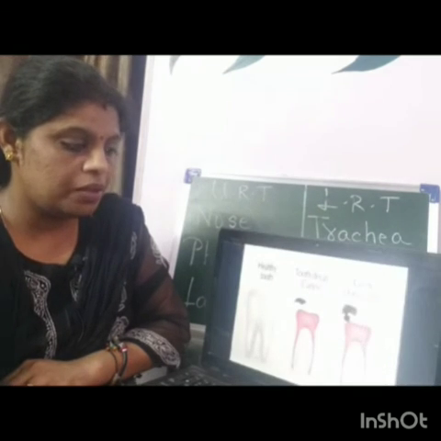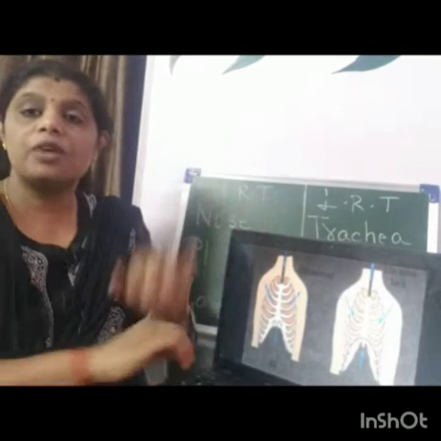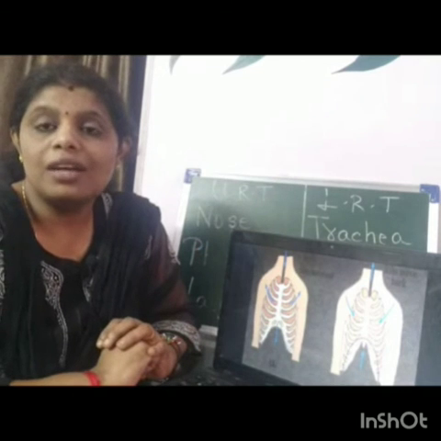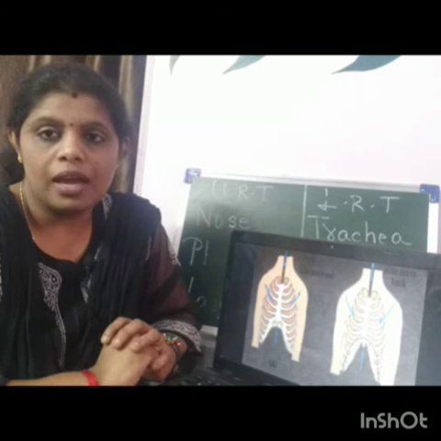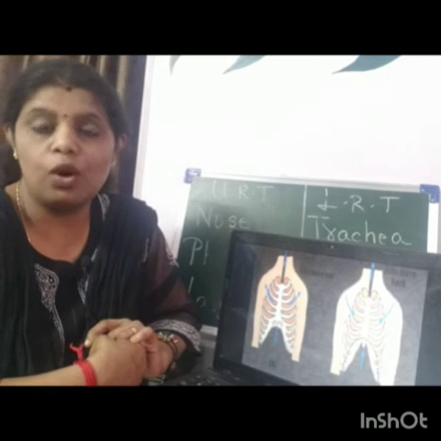In the next class, we are going to study what respiratory disorders are possible, and how respiratory disorders can be prevented, along with the introduction for transportation.